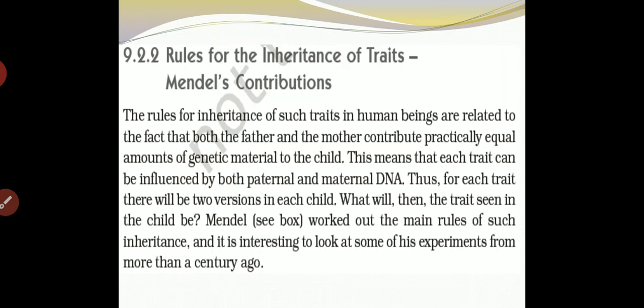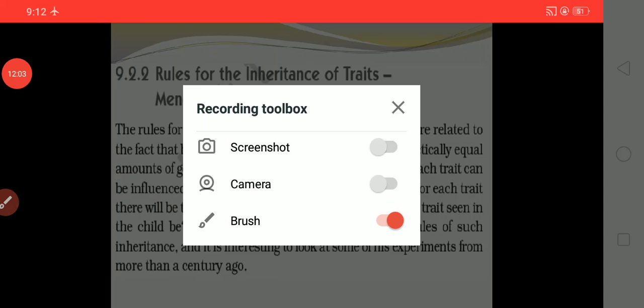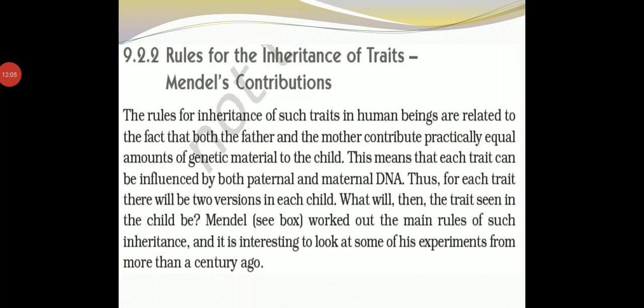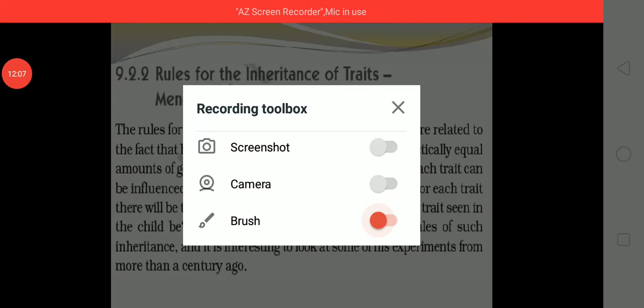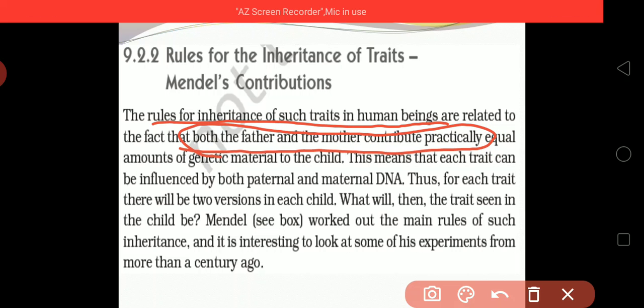Rules for the inheritance of a trait: Mendel's contribution. The rules for the inheritance of traits in human beings are related to the fact that both the father and mother contribute practically equal amounts of genetic material to their child.